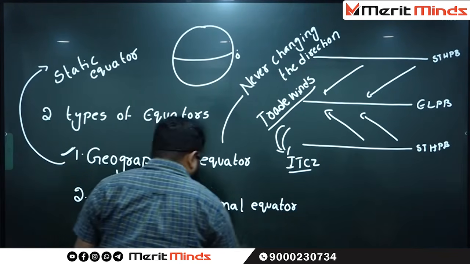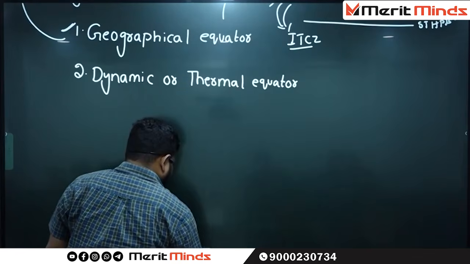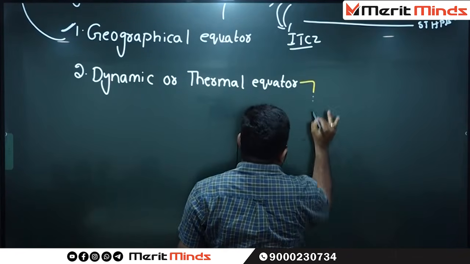What do you mean by dynamic or thermal equator? See here, this point is very, very important.